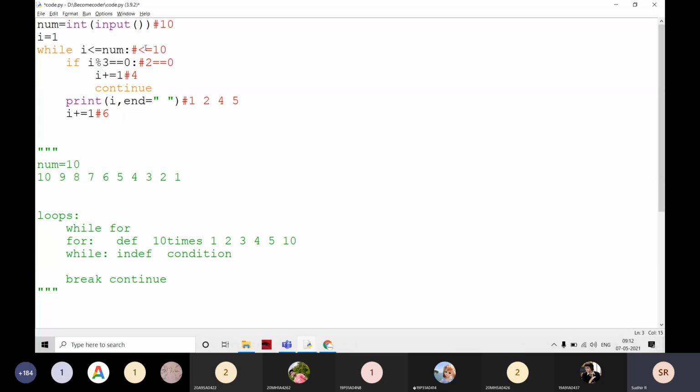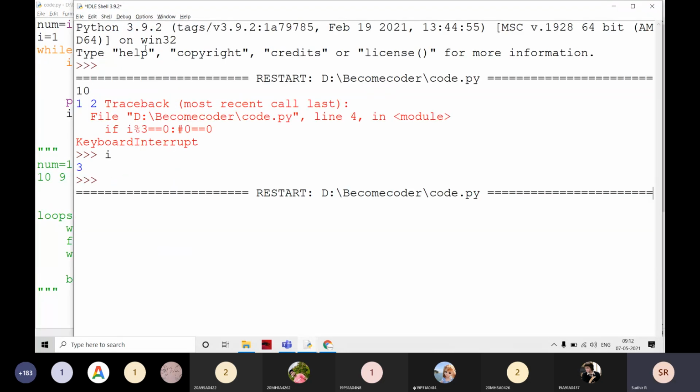Is 6 less than or equal to 10? Yes. Then 6 mod 3 becomes 0. 0 is equal to 0. Yes, it is coming inside. i becomes 7. Then it is going to continue. In this way, it is going to print without the multiples of 3. It is going to print up to 10. Is it clear?